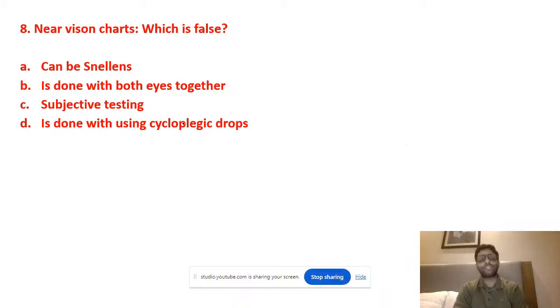Now, near vision chart is done with both eyes together because accommodation is a bilateral phenomenon. It can be Snellen's, Jaeger's, and Roman's chart. Snellen's can be a far as well as a near chart. Far vision chart is done one eye at a time, while near vision chart is done with both eyes at a time. It is a subjective testing. The patient tells how much he can see or not. Now, cycloplegic drop. Cycloplegic will relax the ciliary body. Accommodation is lost. So it's not done with cycloplegic drop, of course. That is the wrong and the correct answer over here.